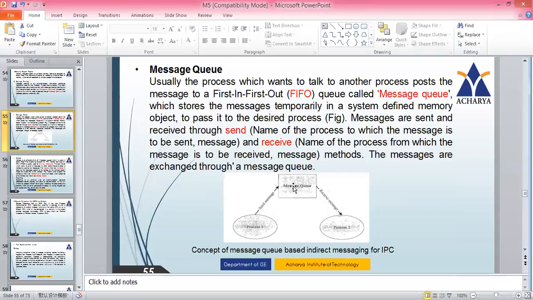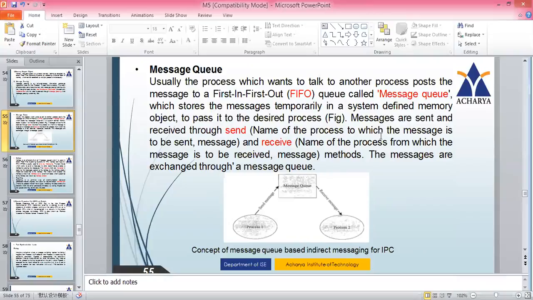Here, the process which wants to send some information sends a message through the first in, first out message queue, and the process which wants to receive will receive from the message queue in the same order.